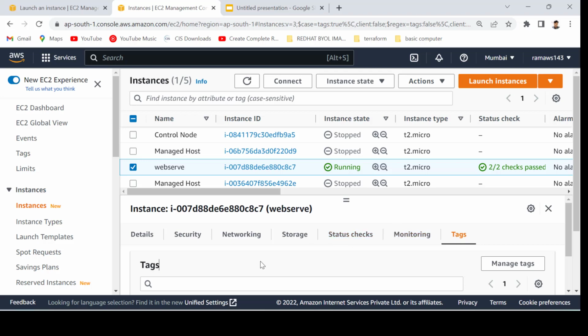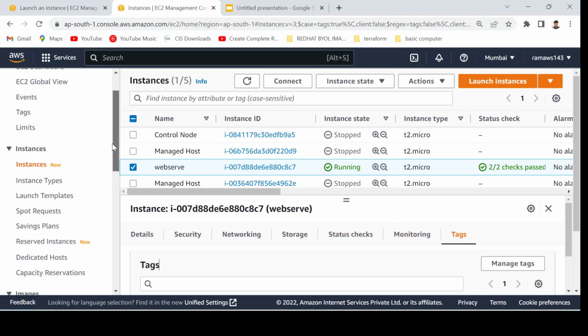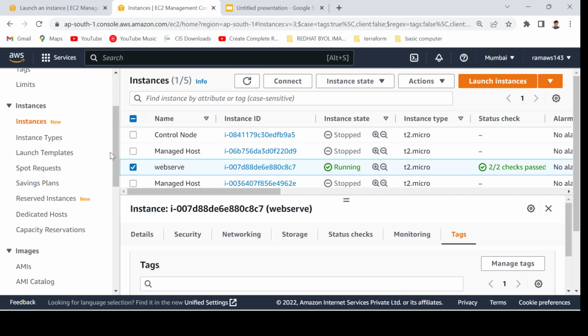And one more thing we have to discuss, just like we were saying about the purchasing options. We have on demand, spot request, savings plan, reserved instance, and dedicated host. In on demand we will have per-second charges. And if you want to reserve an instance for 1 or 3 years, then you can get up to a 90% discount on that.